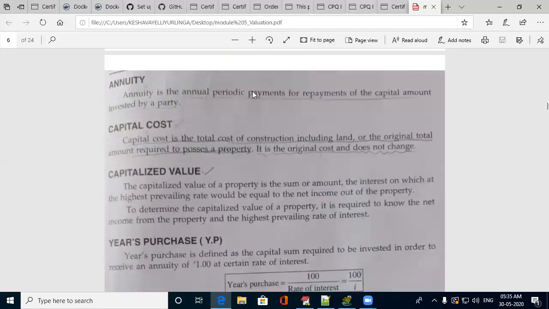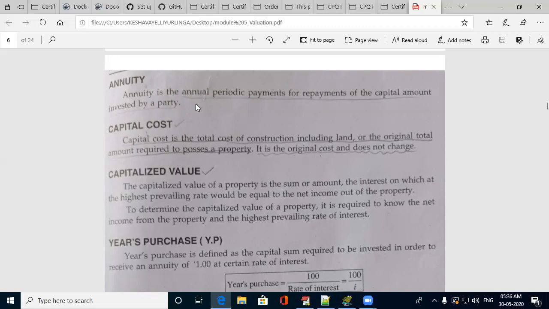Annuity is the annual periodic payment for repayment of the capital amount invested by a party. It is just like the repayment of the loans which you have taken for the construction of a particular building, or to have a particular building. The repayment of the loan is nothing but the annuity, which is calculated yearly.